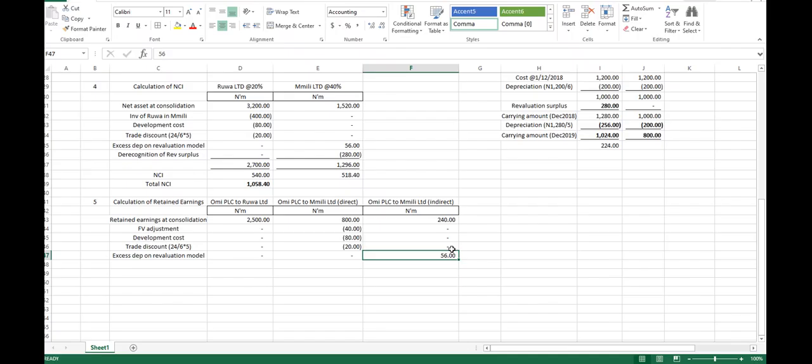Now that's what we are doing here. So if you look at it, that means the actual retained earnings at the date of consolidation is 660 for Emily.